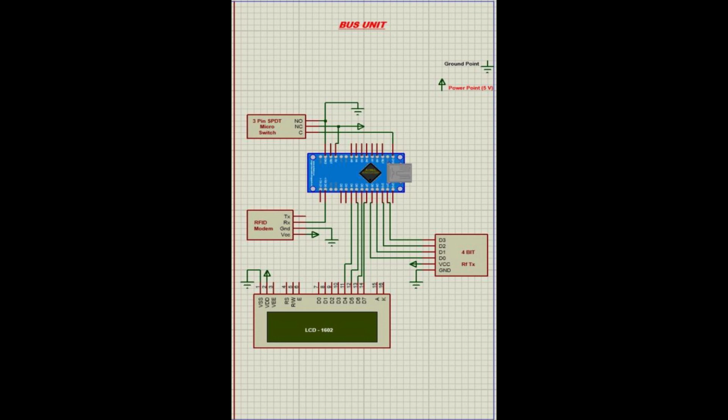Upon receiving the data about the bus number in the blind unit, it would start verifying that number with its database. If the number is matched, an audio will be played for the blind person saying that the bus has arrived.